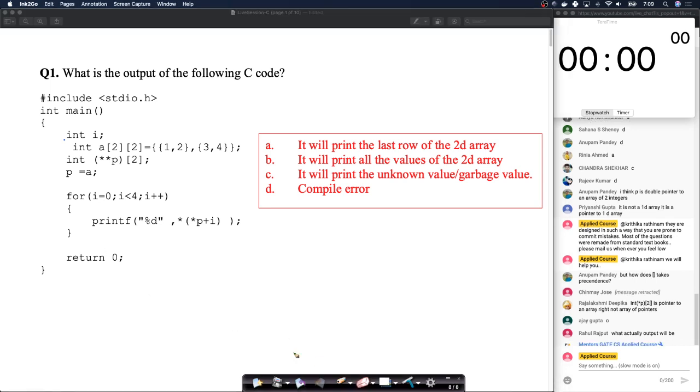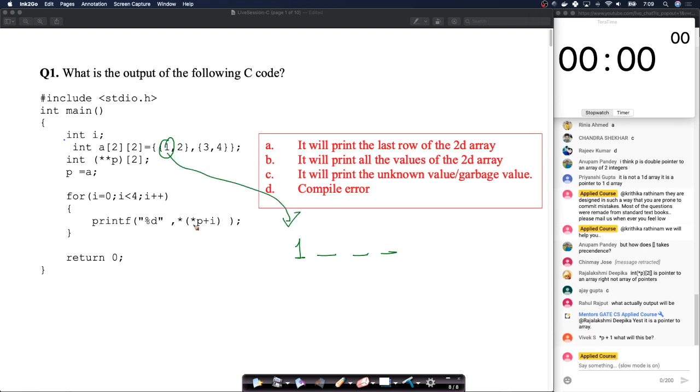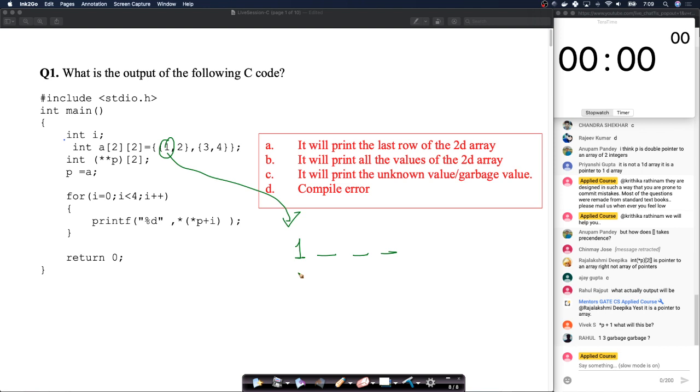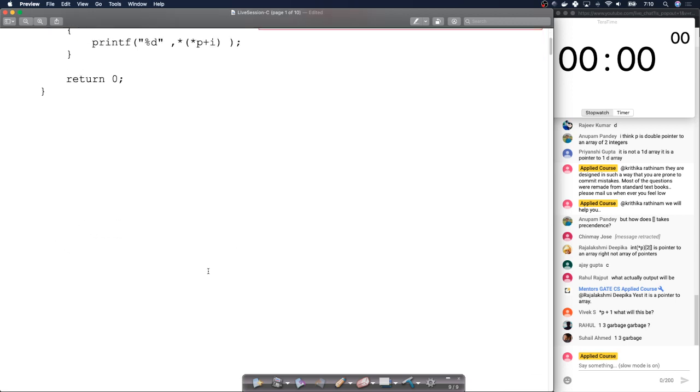The output for this, if you run this code, will be 1 followed by 3 garbage values. You'll print this first value here for sure, because when i equals 0, it'll print the first value that is there in this 2D array. But the rest of the 3 values will be garbage. So it will actually print unknown and garbage values. This is the most appropriate answer. Sounds good. We have tested all of this with GCC, which is the most widely used compiler. All the code that we have here, we have tested with GCC. So now let's go and check this.